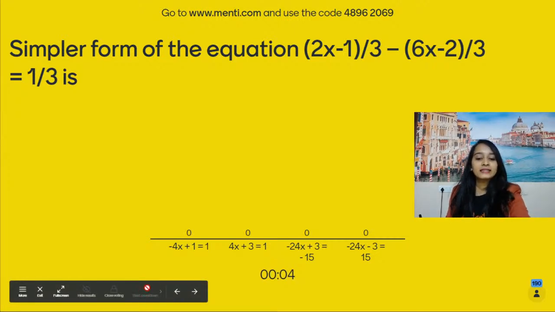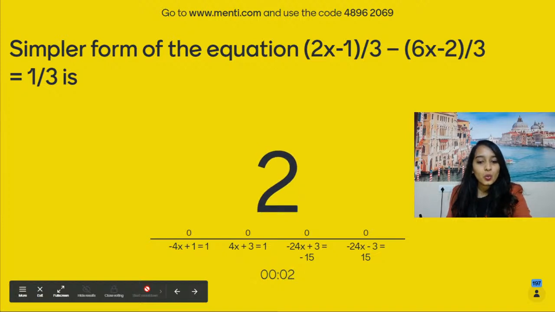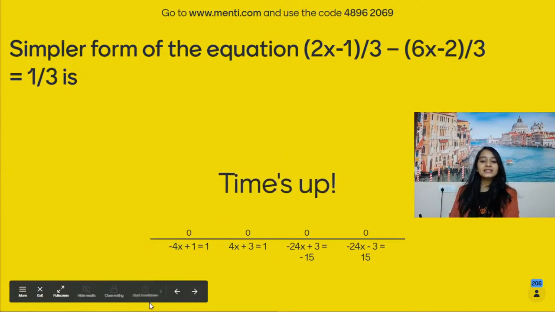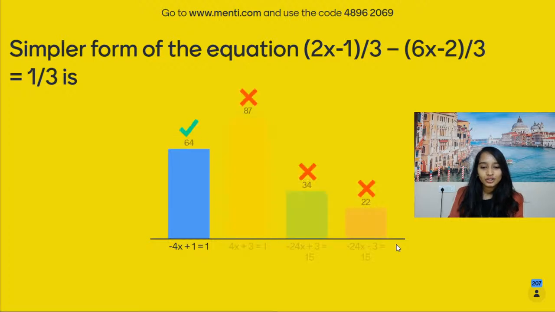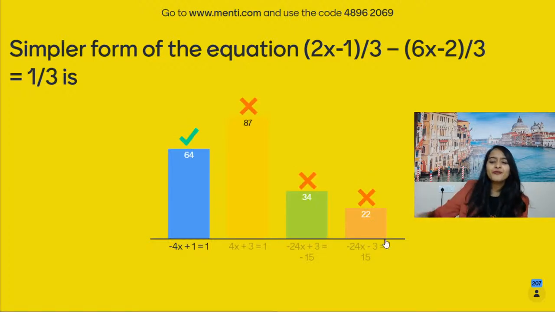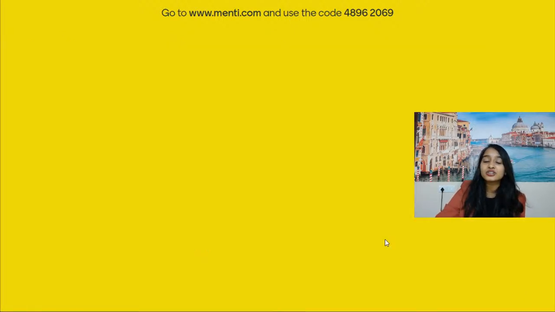4, 3, 2, 1. And let us look at the top 10 of you here. Okay, not top 10 first. Okay, very few people could get the correct answer, guys. You just have to take the LCM. The LCM was the same.